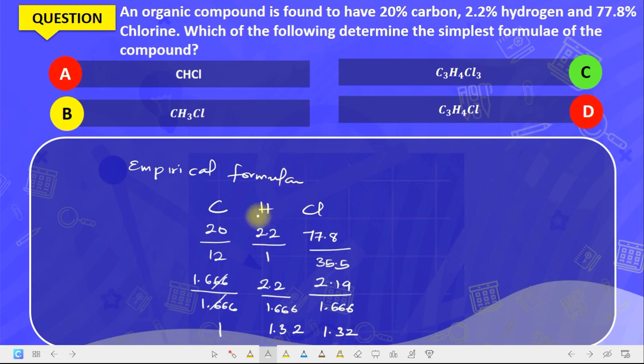Now we are going to look for something that will multiply this until it gives us a whole number.